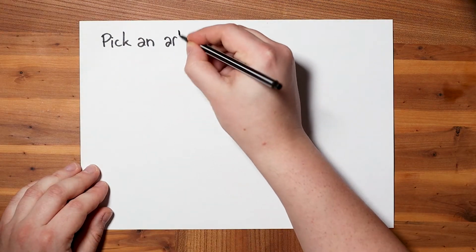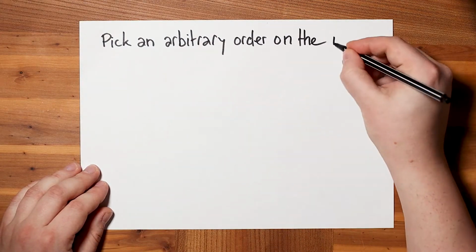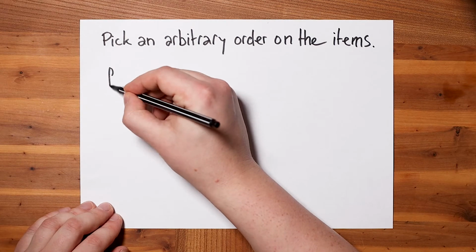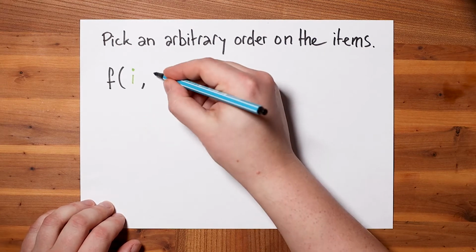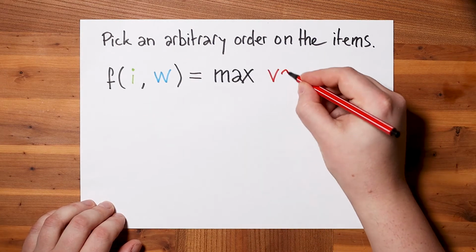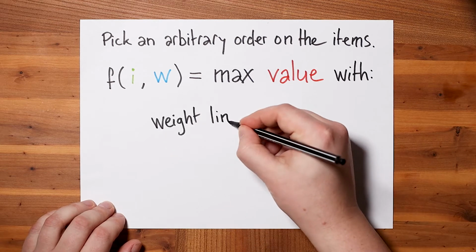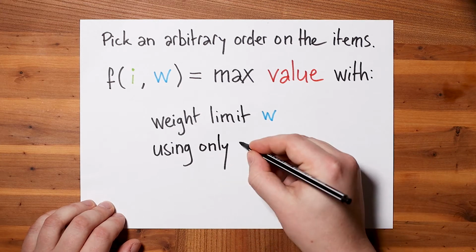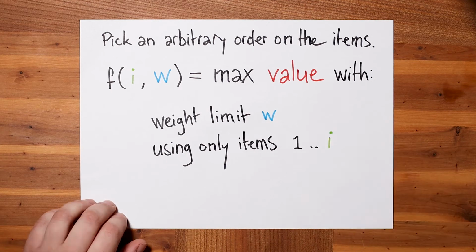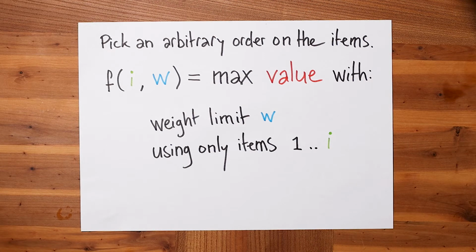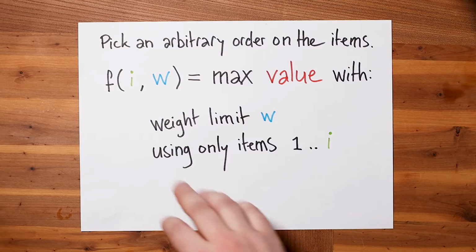If necessary, pick an arbitrary order on the items, and now we'll define a function. F of i and W equals the maximum value with weight limit W, using only the items 1 up to and including item i. This is how I define f. But the trick is now that we can also come up with a recursive equation for f to solve larger instances in terms of smaller ones.